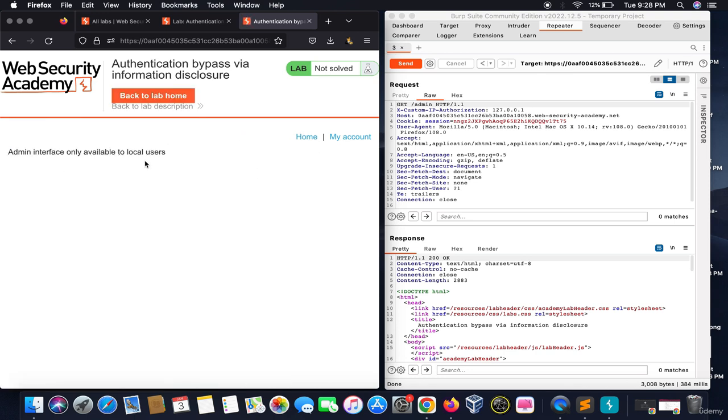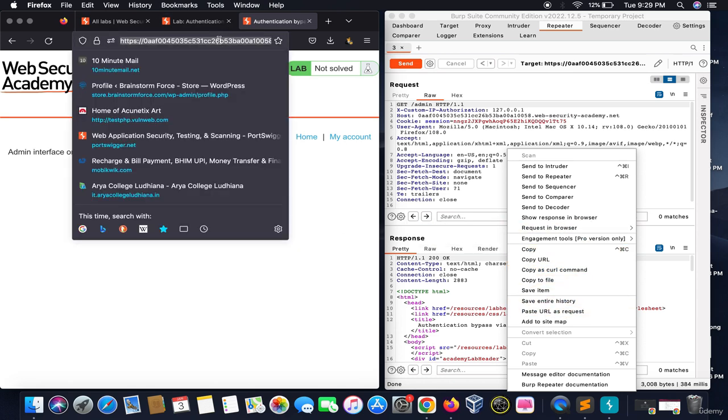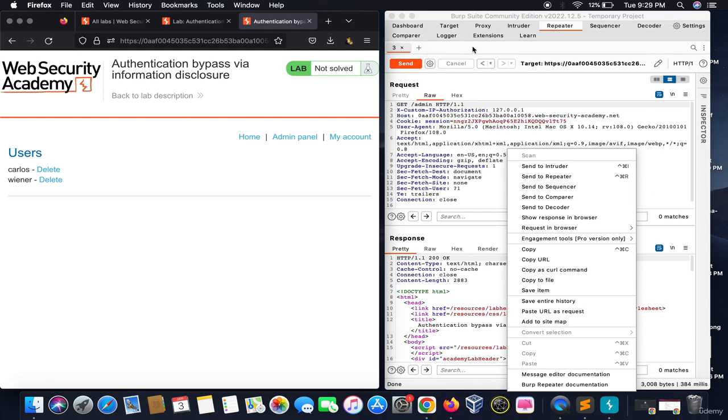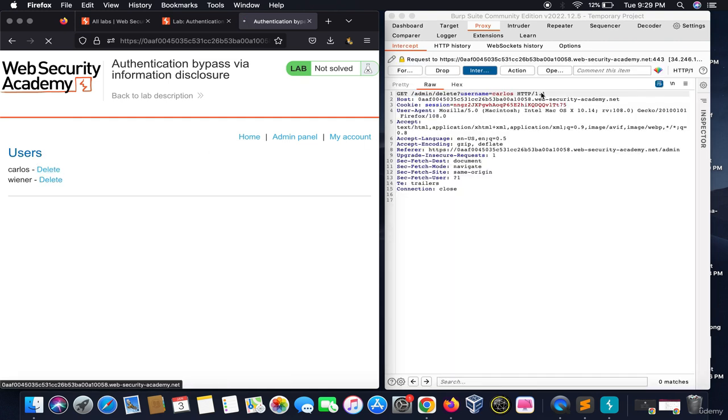So you got a better understanding of how I escalated my privileges. You might be thinking why I am not able to delete the user Carlos, because you have to be in that authorization mode. You have to be in the localhost mode to do the activities of the admin. I will show you how you can do this. Let's say I am in this admin panel, okay?